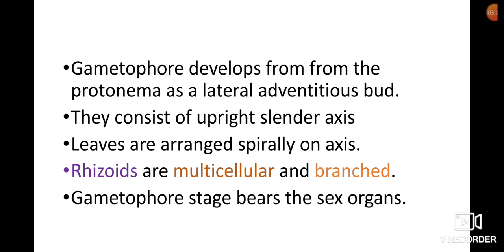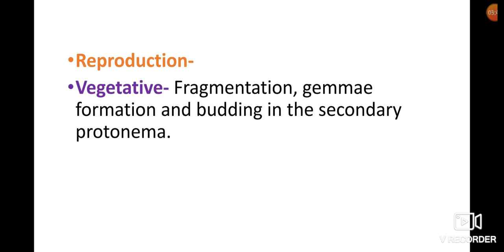Mosses contain two stages, the protonema and the gametophore. Protonema is the juvenile stage and gametophore is the adult leafy stage, which contains the sexual organs. Now coming to reproduction. Vegetative reproduction occurs with the help of fragments, gemmae formation and also budding. Vegetative reproduction with the help of fragments is called fragmentation. Each fragment can give rise to a new plant.